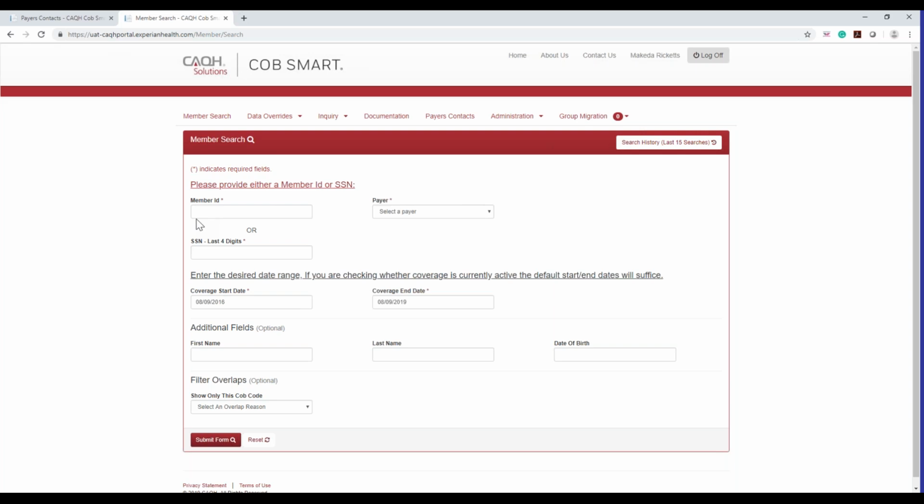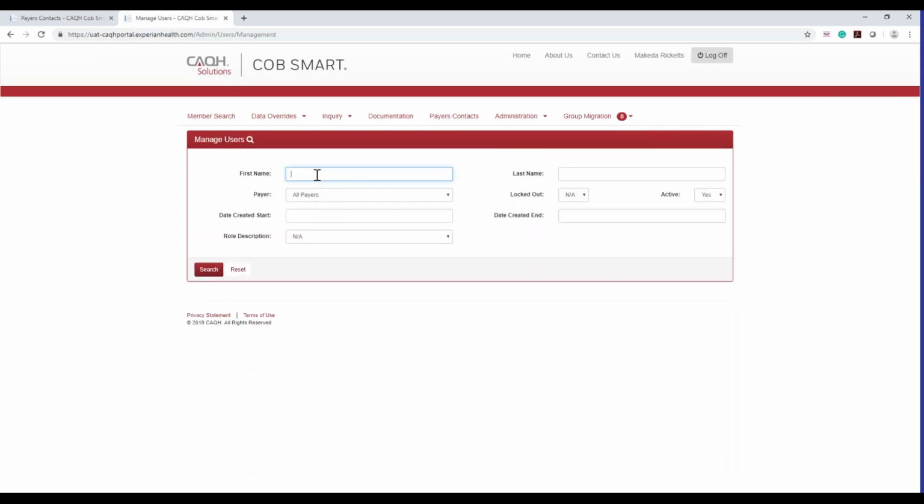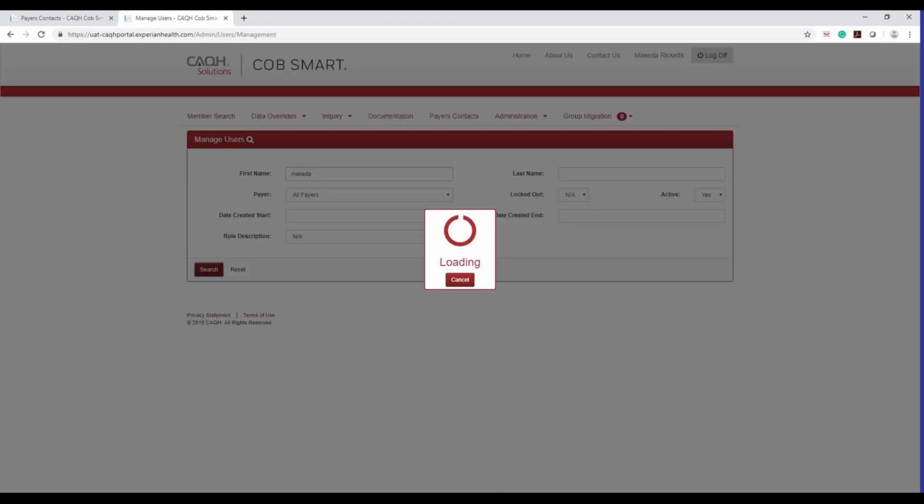I just also want to go through and talk about permissioning as well because it's important. Anyone can upload a document who has member search permissions. So again, you want to go to Administration, Manage Users. I'm going to just put mine in because I can pull up a couple of accounts.